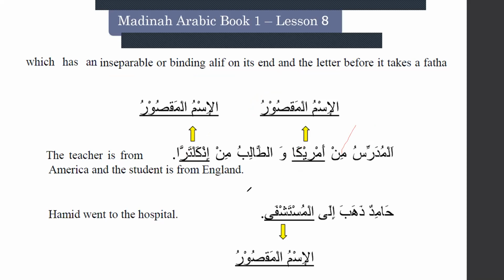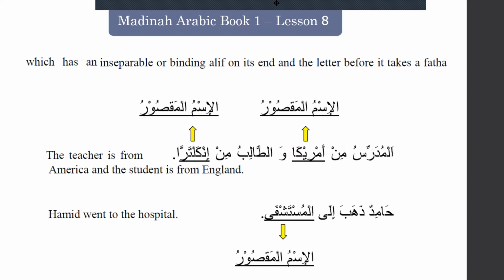Then you explain to them, sorry, sir, you have to learn about Ismul Maqsoor. Ismul Maqsoor means a noun which has an inseparable or binding alif on its end. The letter before takes fatha. The ruling of Ismul Maqsoor is that it will not take kasra. That's why we have not given kasra here. Okay, good. I hope you have understood it. What is Ismul Maqsoor and what is Badl? Let's go to the lesson.